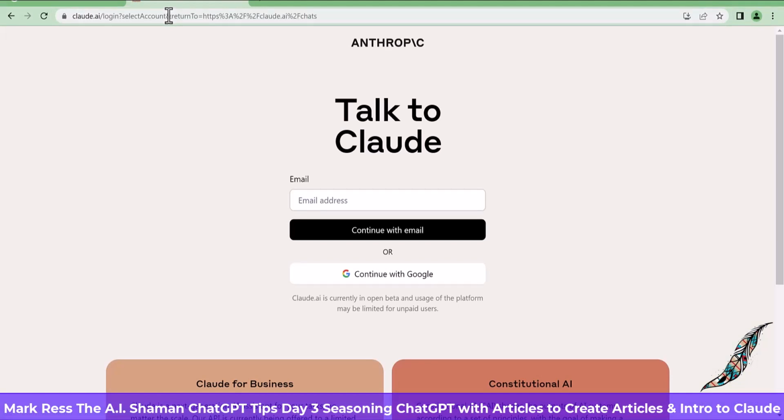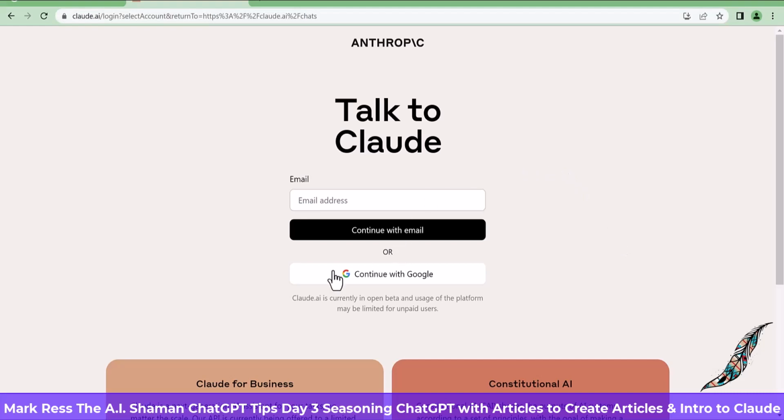So many people have been coming back saying they like it much better than ChatGPT. It does things right out of the box that ChatGPT requires you to pay for, as well as to have the 4.0 version running with plugins in order to do some of these things. With Claude, you don't have to. They give you up to 75,000 tokens, which is phenomenal. So we're going to log into our existing account.